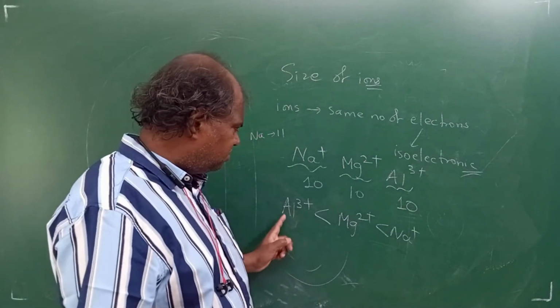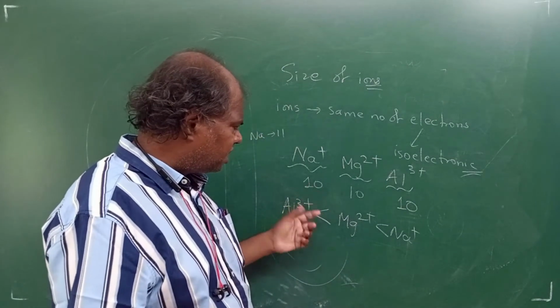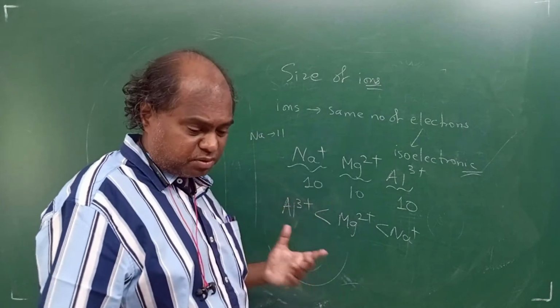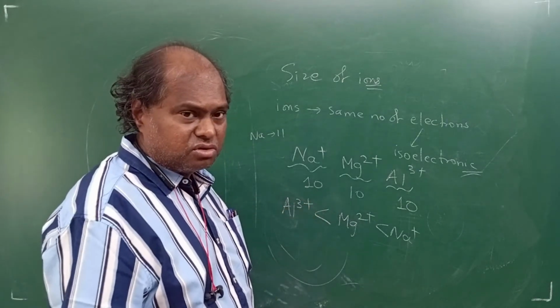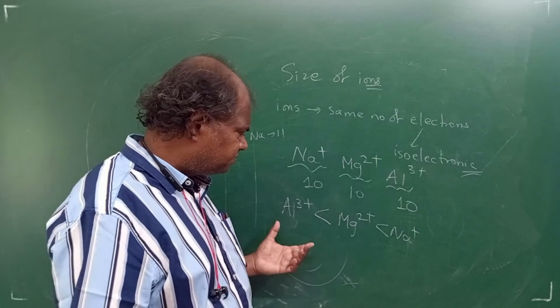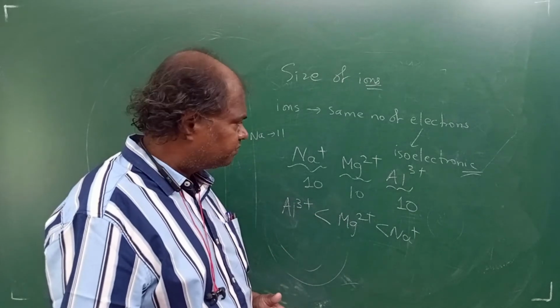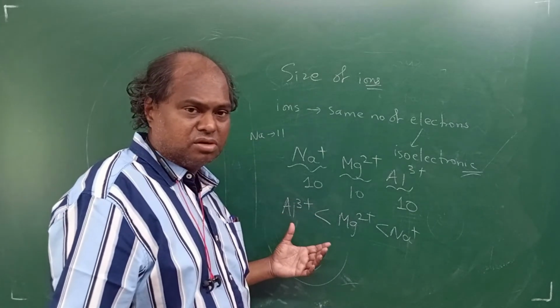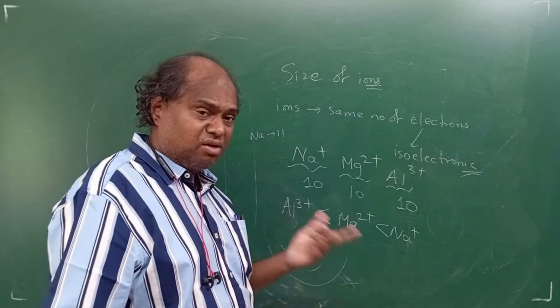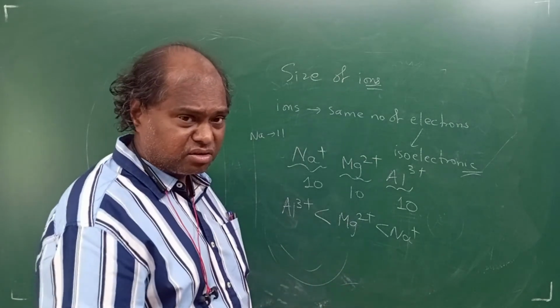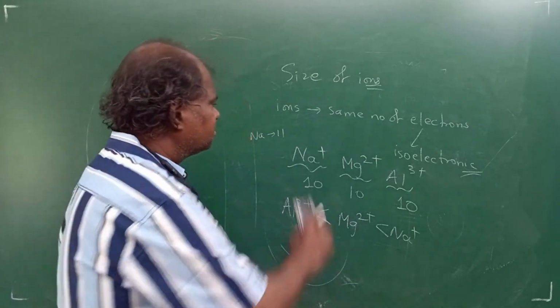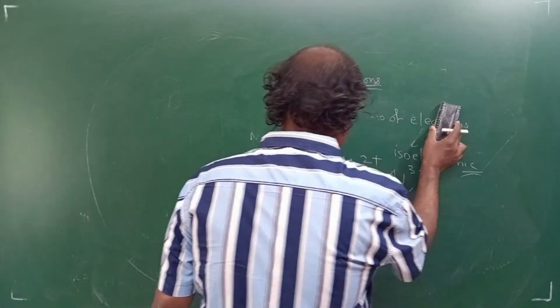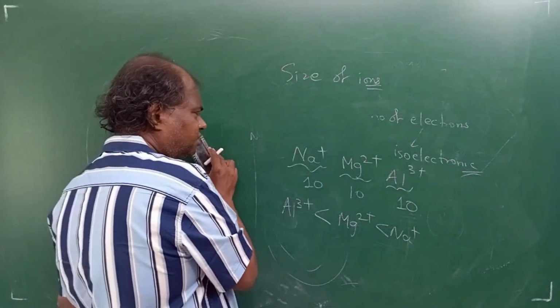Aluminium 3 plus, more charge means less size. So higher the positive charge, lesser will be the size. Okay. Exactly opposite for anions. Because for anions, remember, you are adding electrons. Correct? I hope you're getting this, right. Write down.